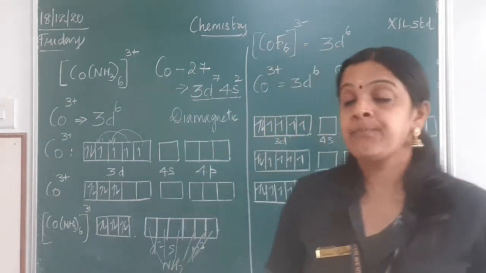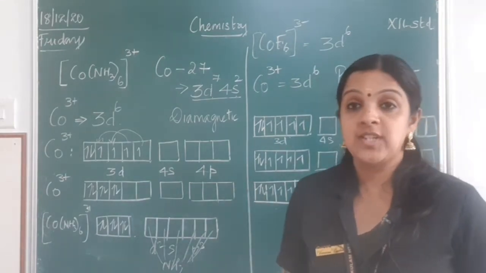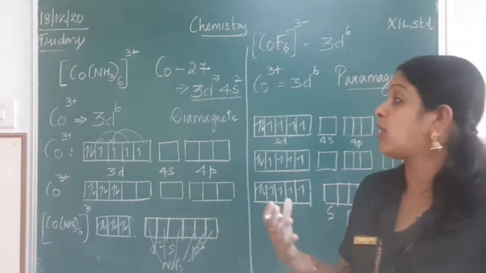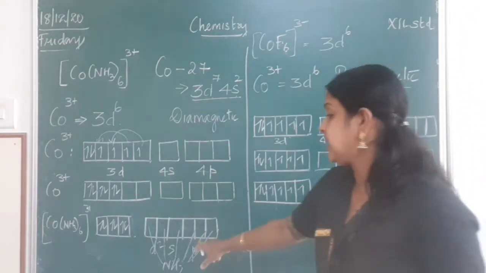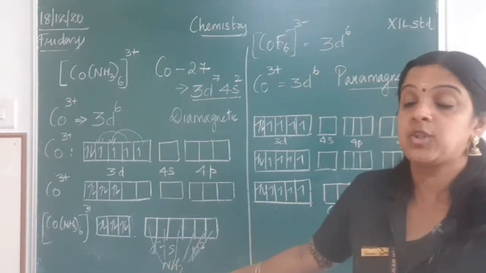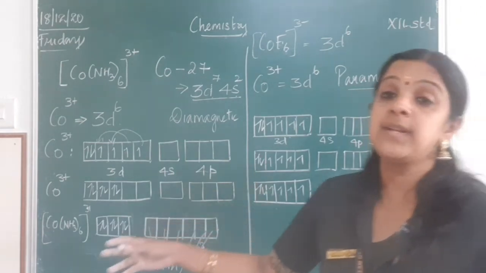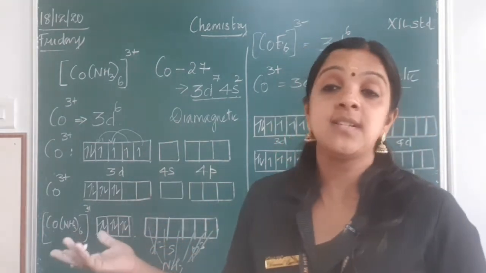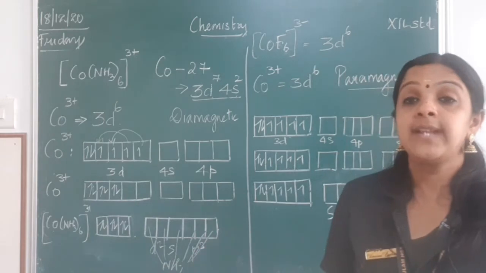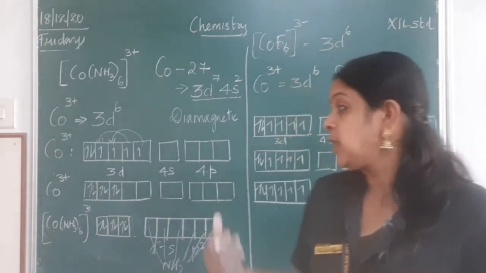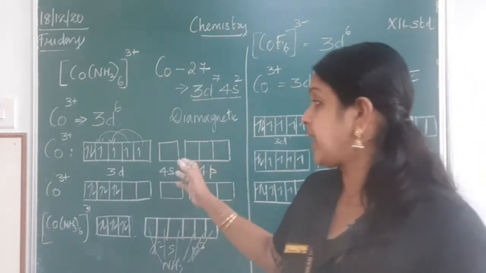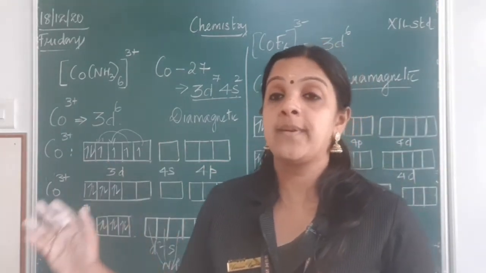So in the exam, you will be facing such questions where the geometry or the character is given and you find the hybridization, or they may give you the nature of hybridization, because if d2sp3 is given, we know what the magnetic character should be, whether the pairing should take place or it should be unpaired. Such questions arise when you solve the questions, right? So with this, the octahedral geometry is over.